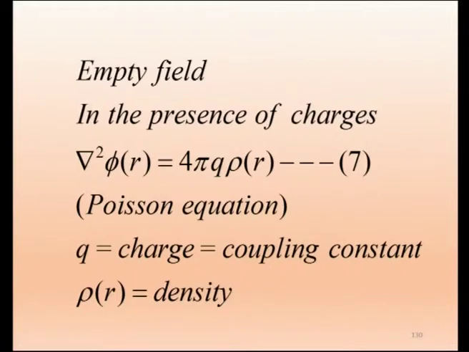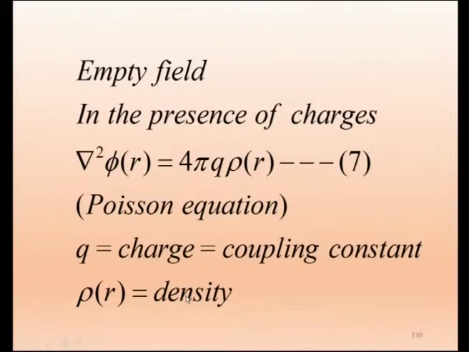When you say charge, it is vague. We think we know charge very well, electronic charge, but when we think philosophically, what is charge? Charge is only a coupling constant. We have got a positive charge and a negative charge, they get attracted; positive charge and positive charge get repelled. What is actually charge? It is only a coupling constant, either it couples or it goes out. Charge is a coupling constant. Rho of r is the density.